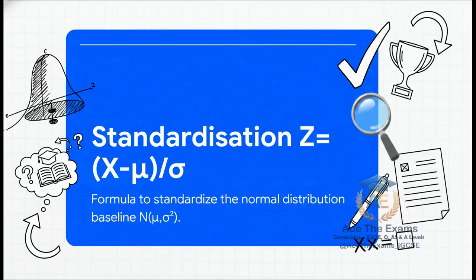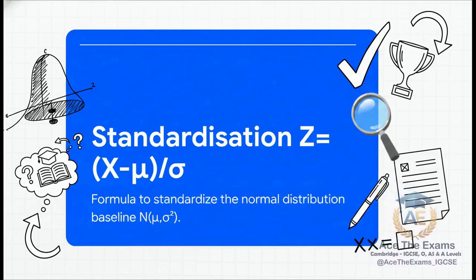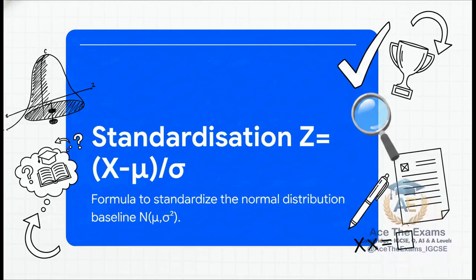Alex immediately writes down the theoretical architecture, defining N(mu, sigma squared) as the normal distribution baseline, where mu is the mean and sigma squared is the variance. Then he drops the gold standard standardization formula, z equals x minus mu over sigma. But Sam jumps in: wait, we're rushing. The principal examiner reports explicitly warn that candidates constantly lose marks here by failing to define the context first. And Sam is completely right. And this brilliantly illustrates our core rule.